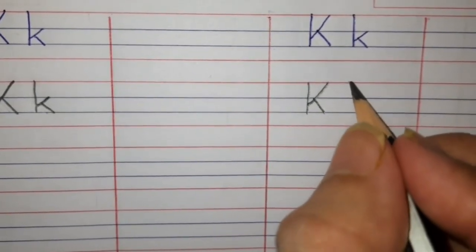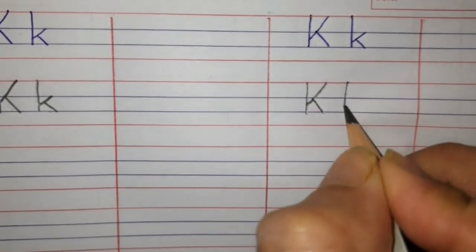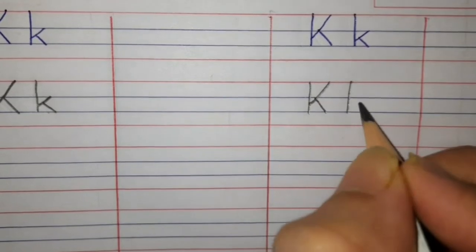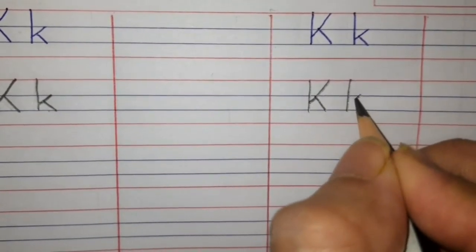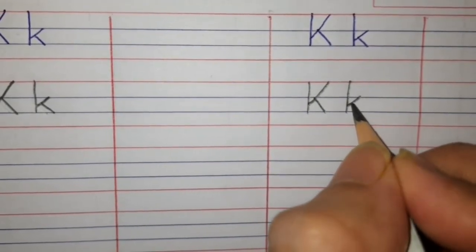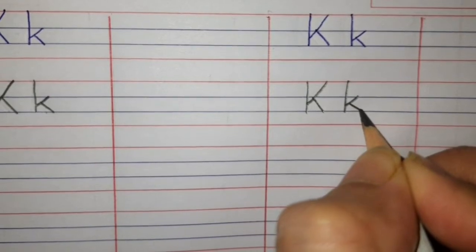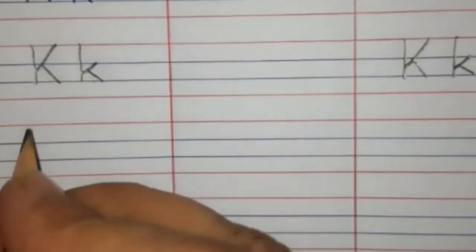Then small k, from the first red line to the second blue line, standing line. From the first blue line, we will do slanting line and leave little bit space, and then slanting line, touch the second blue line, small k.